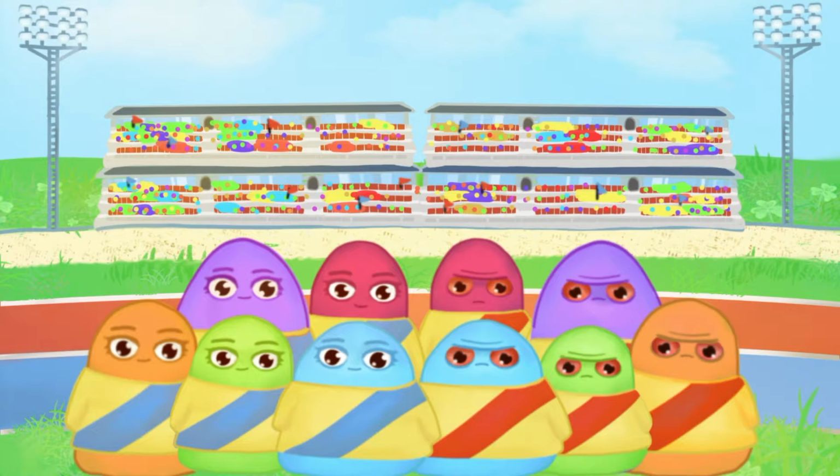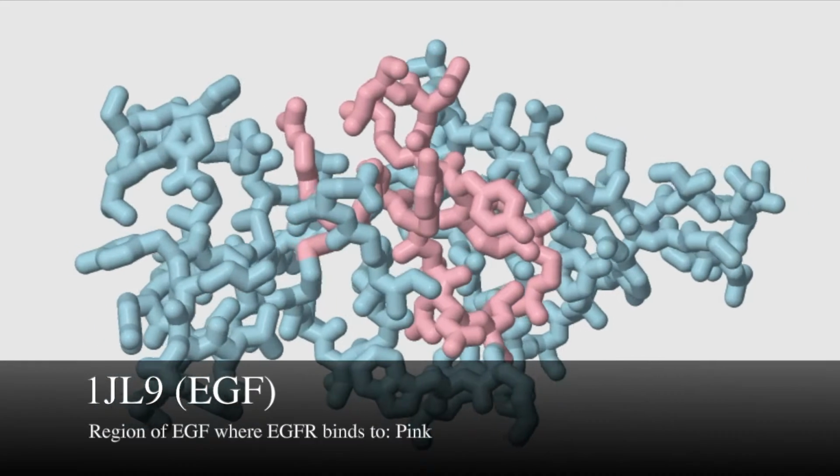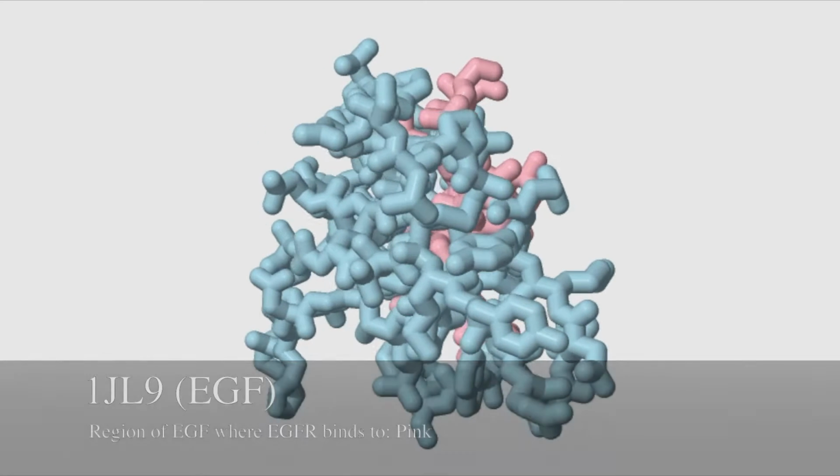Reporting live from the studio, you are currently watching the relay race depicting the EGFR/RAS pathway. On the track today are two teams. Let's meet our runners. The first protein of the EGFR/RAS pathway is EGF, which binds to EGFR.